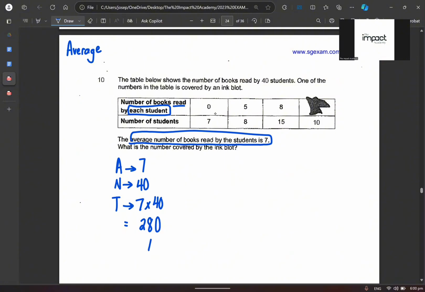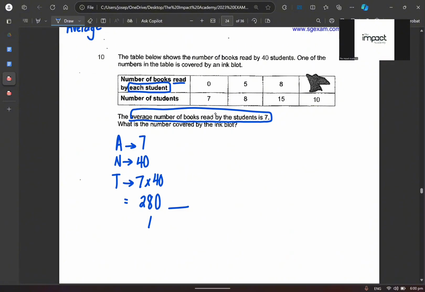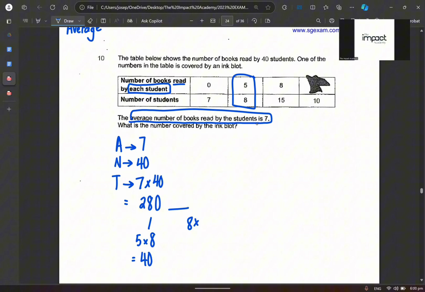So this 280 is made up of what? It's made up of this one over here, which is 5 times 8. Am I making sense? Which is equals to 40. Because you see, number of books read by each student. So one student read 5, right? So 8 students means 40. Correct? Now, the second one will be 8 times 15. Agree so far? That gets me to 120. Make sense?